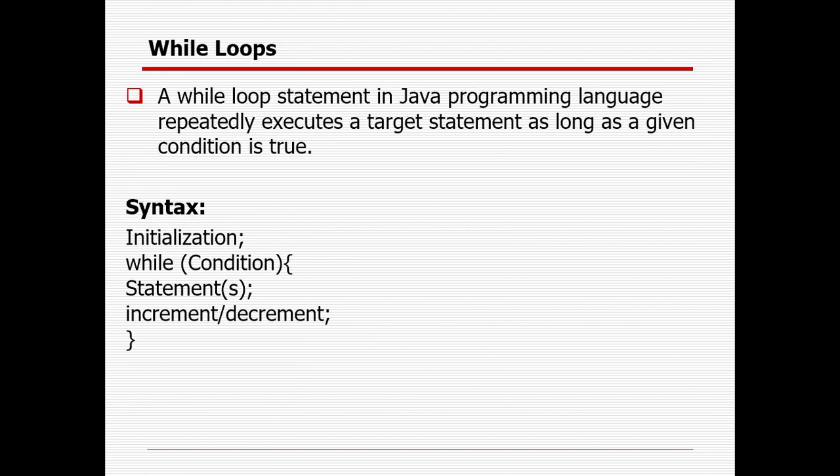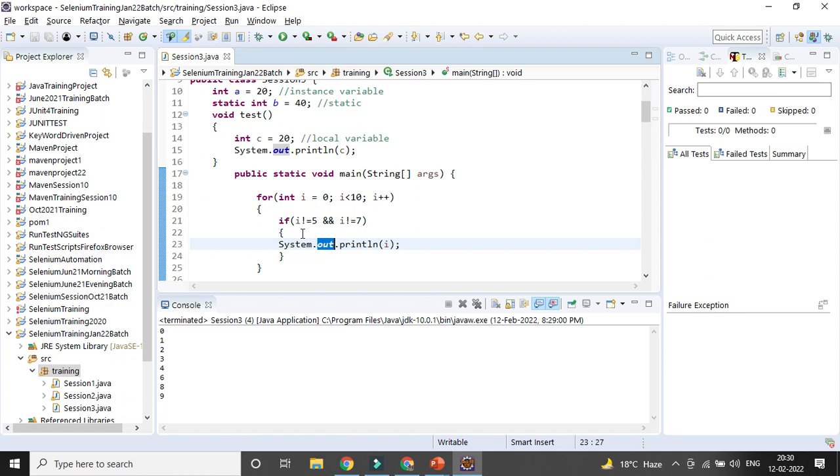The next one is the while loop. The while loop is used when the condition is not fixed, and I do not know how many iterations there are, so you can use a while or do while loop. With the while loop, first it will check the condition, then it will go to the statement and it will increment or decrement. So initialization, then while, then statement, and then the increment or decrement operator.